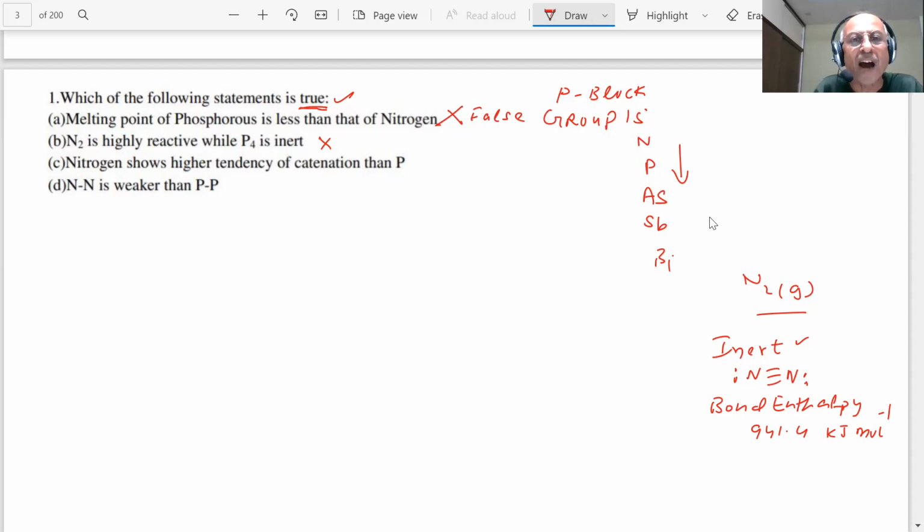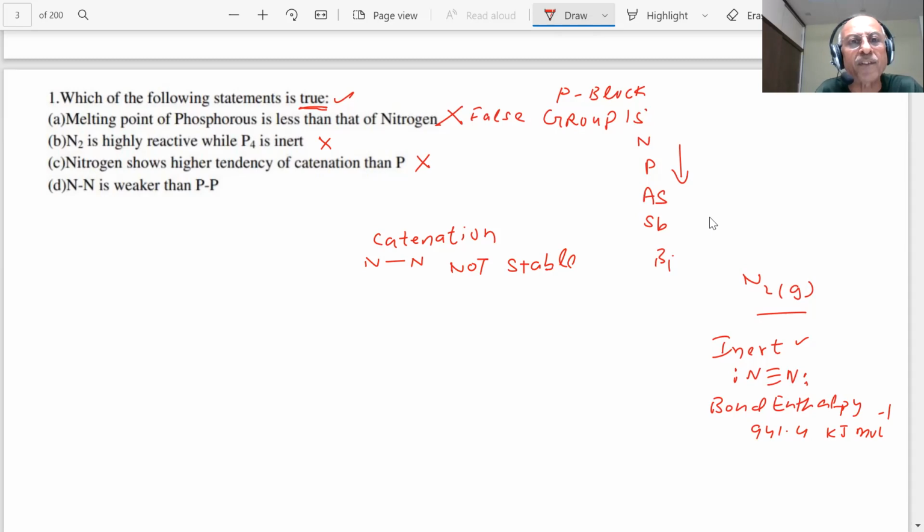Nitrogen shows higher tendency of catenation than phosphorus. Let us see the C part. What is catenation, students? Catenation means that the element can form bonds with itself. For example, if I consider a nitrogen single bond, this is not stable, whereas phosphorus can form a single bond. You already know that the N-N bond is very weak, so this statement is also wrong.